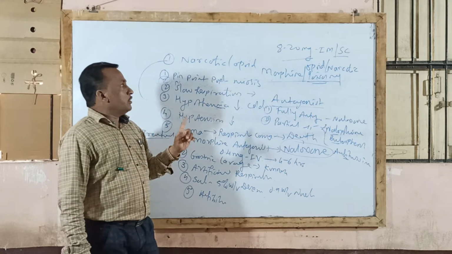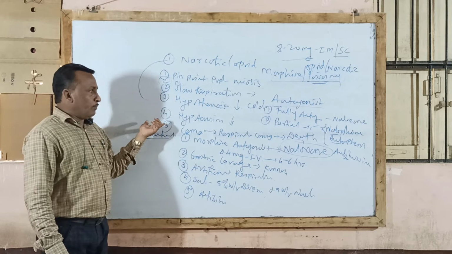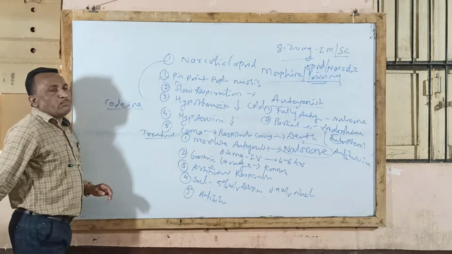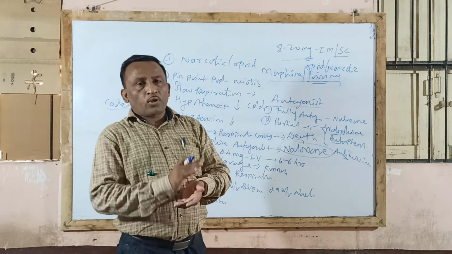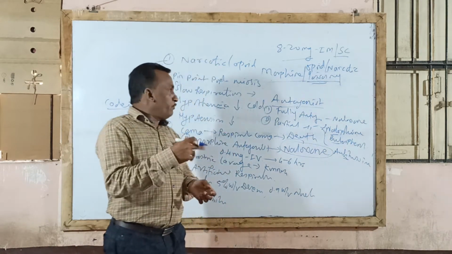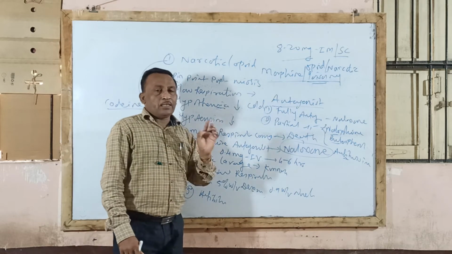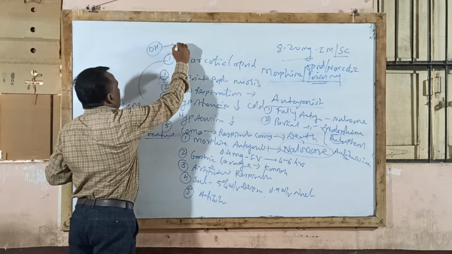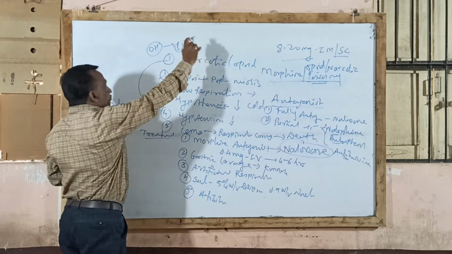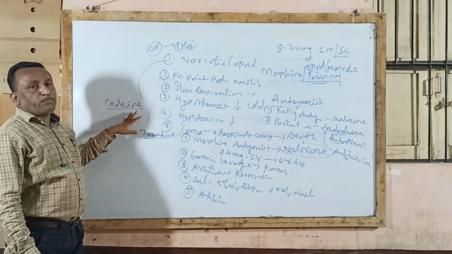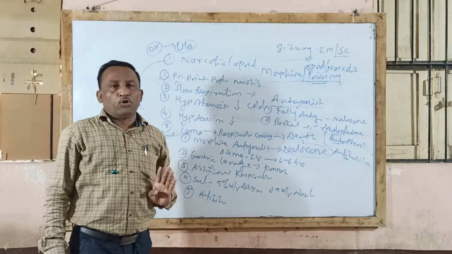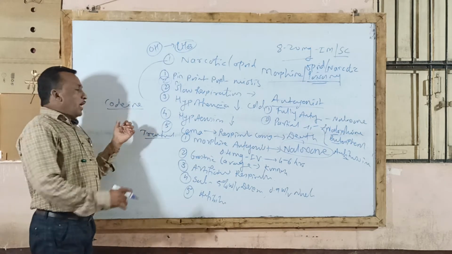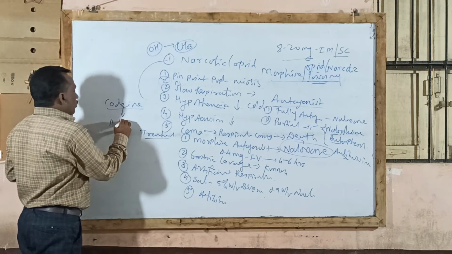Now the first drug under natural opium compounds is morphine. Then the second drug is codeine. Chemically, codeine is a methyl morphine. The structure of codeine also contains a phenanthrene ring, and the only difference in structure between morphine and codeine is that instead of a hydroxyl group at the third position, it is replaced with a methoxy group, and therefore it is called a methyl morphine compound. Because of this, the potency of codeine decreases compared to morphine. It is less potent than morphine, and therefore it is majorly used as an antitussive agent in the treatment of dry cough.